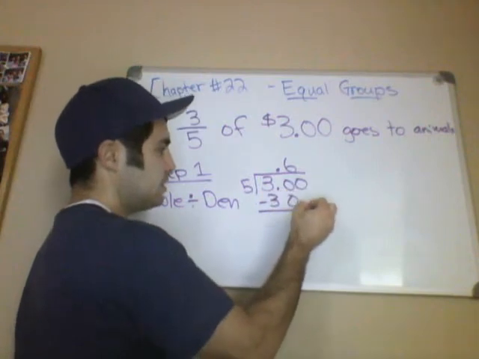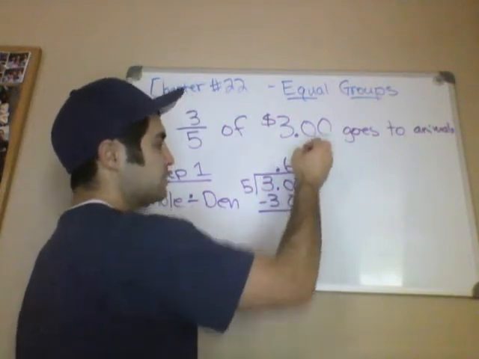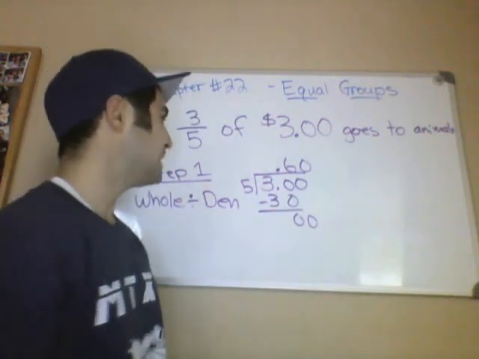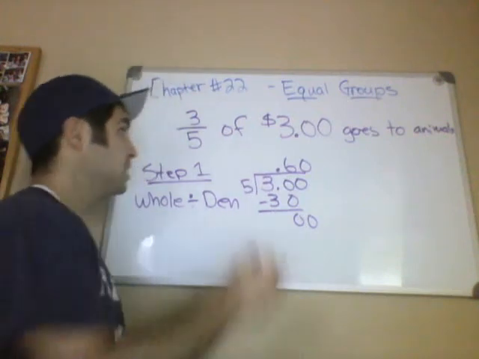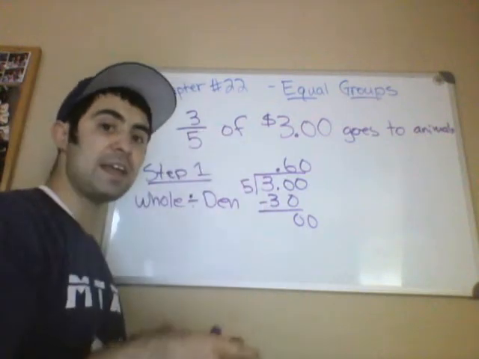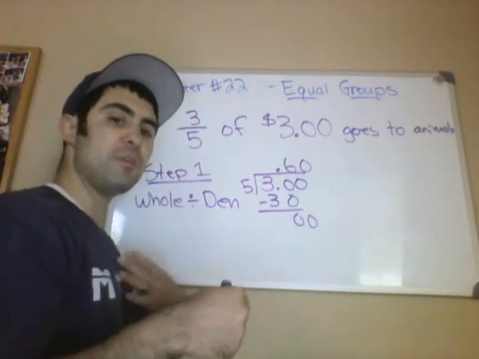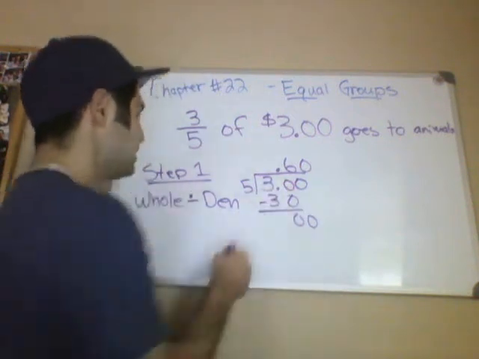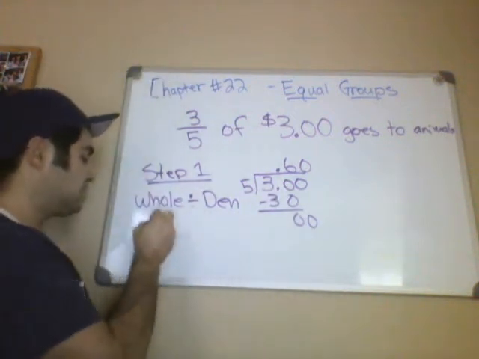Subtract 0, 0. 5 will go into 0, 0 times. So each animal gets 60 cents. But we want to know what all the animals get. Actually, each animal, and then me and my son will also all get 60 cents. But we want to know step 2,